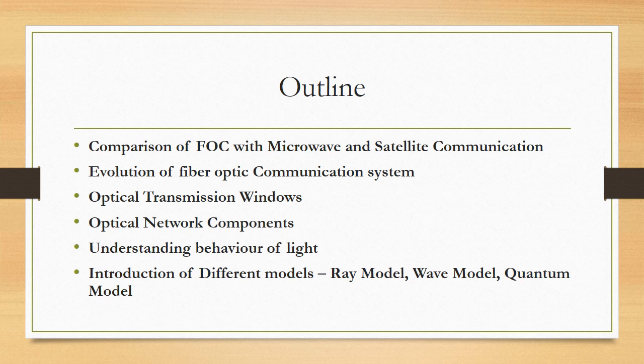Then I will discuss the behavior of light by considering three different models to describe the propagation of light, and the generation and reception of light. These models are the ray model, wave model, and quantum model. On a basic level, we find the ray model very suitable to describe the propagation of light through a fiber, but this ray model is insufficient to completely define the propagation mechanism through the fiber,